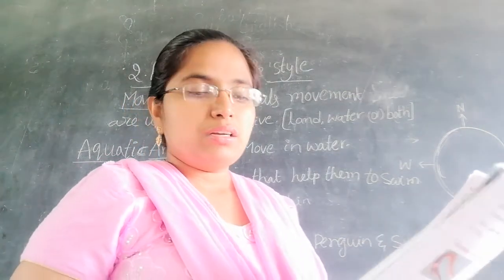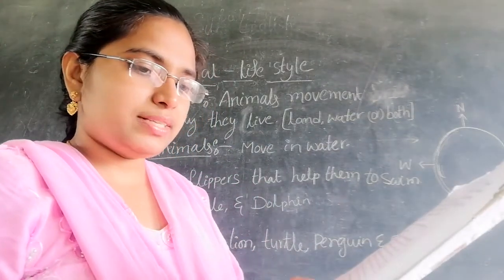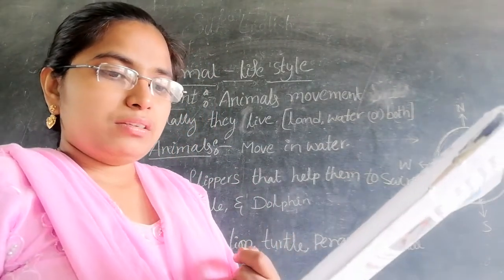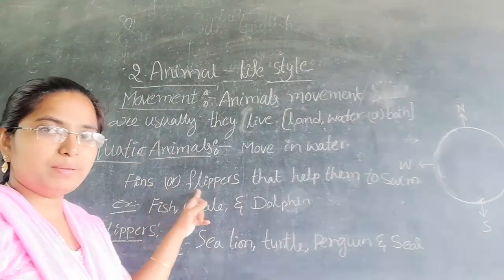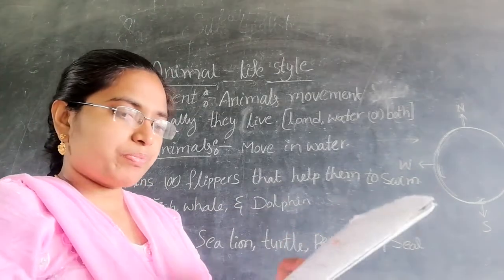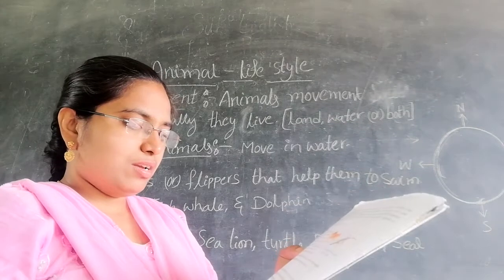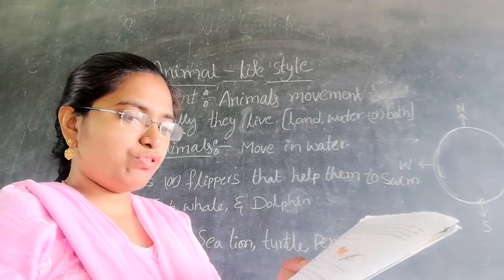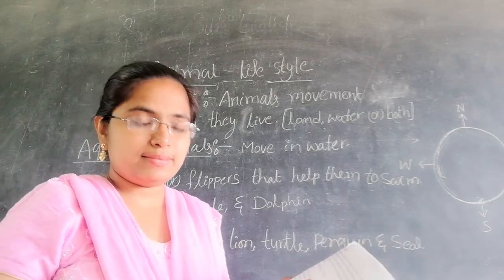We will discuss that. Fins or flippers help them to swim. Fish, whale and dolphin have fins that help them to move forward and to keep balance.